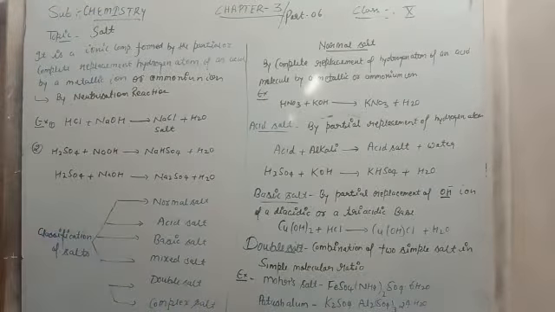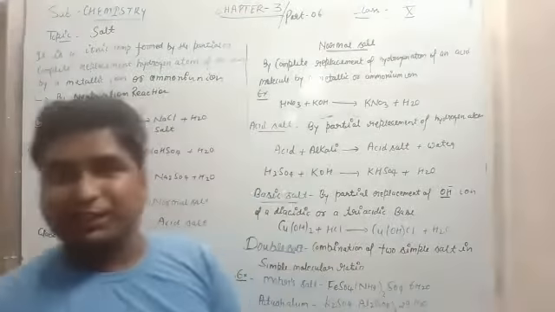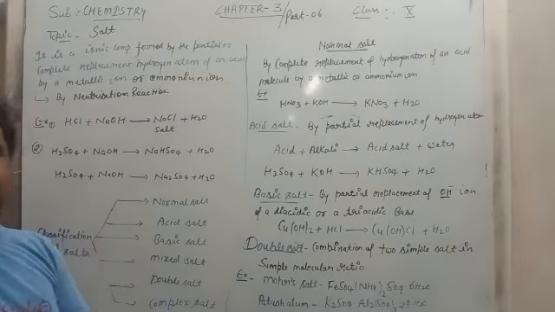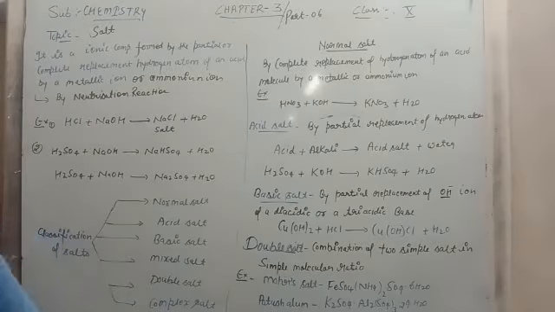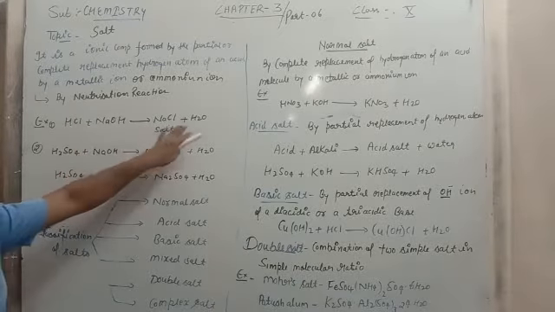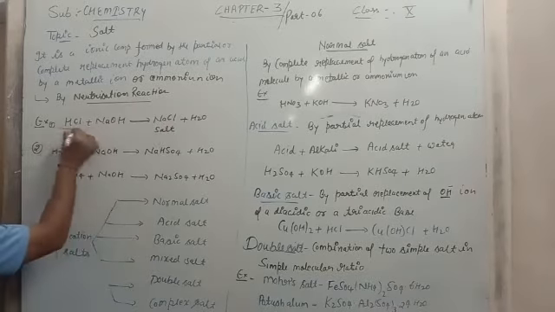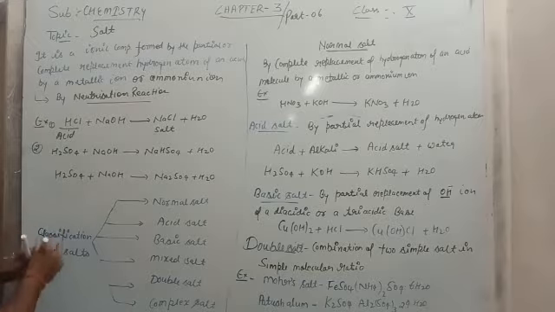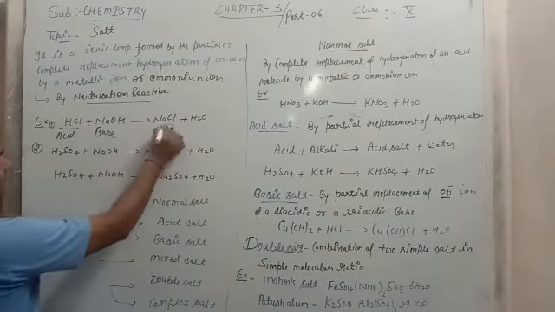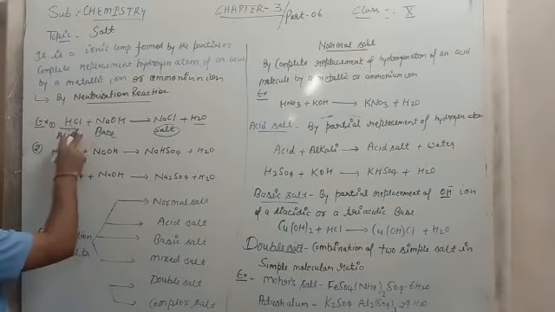Is that clear? So basically salt will be formed by the neutralization reaction, as we have already discussed in the previous video. What is the neutralization reaction? When an acid and a base react together, then salt and water will be formed. This reaction is known as the neutralization reaction. This is the acid and NaOH is the base. So salt and water will be formed. Okay, so this is the monobasic acid.